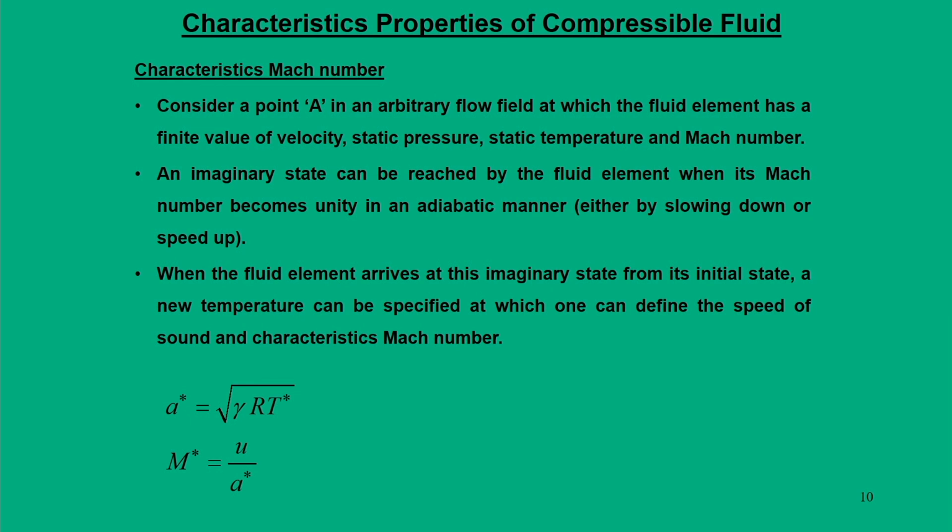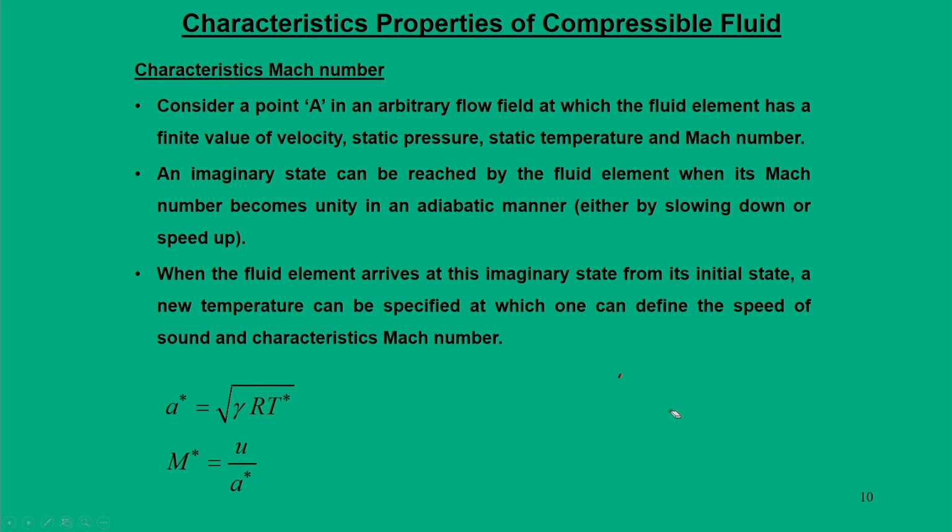In this case, what we are trying to say is that in a given arbitrary state of the fluid, this flow changes its state to a situation where, let me redraw it.